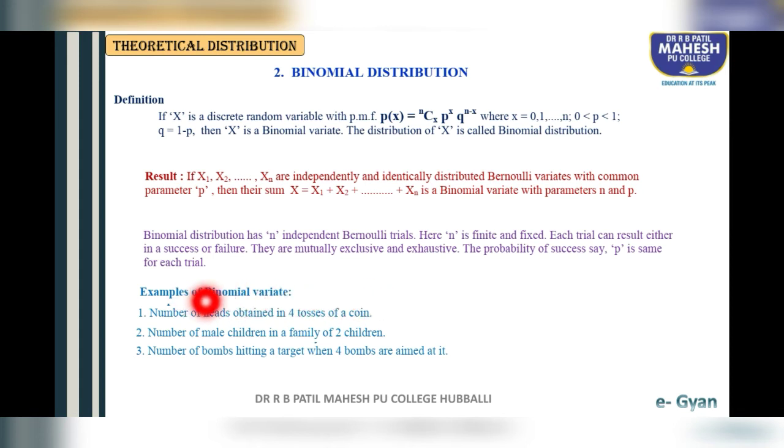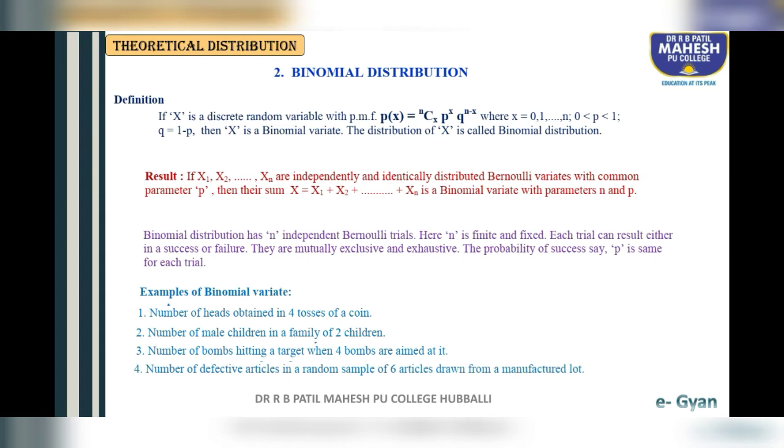The trial is repeated 4 times, so the range of n is 4. We drop a bomb the first time, second time, third time, and we don't know when it will hit the target. So the trial is repeated 4 times, and the range of n is 4.